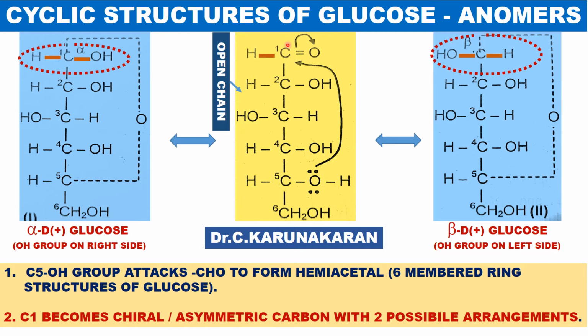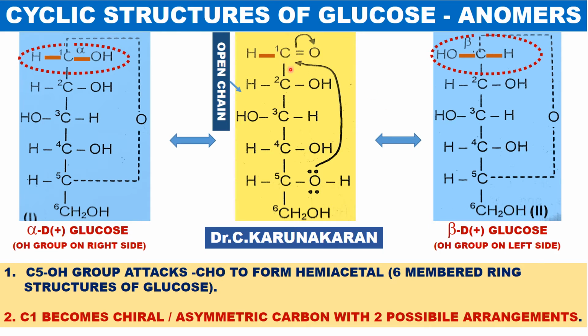This is more electronegative, so minus delta, this is plus delta. It is a nucleophilic attack on the electrophilic carbonyl carbon atom of the CHO group to form a cyclic hemiacetal. For fructose, there will be a keto functional group, then hemiketal. Therefore, 6-member structures of glucose are obtained.